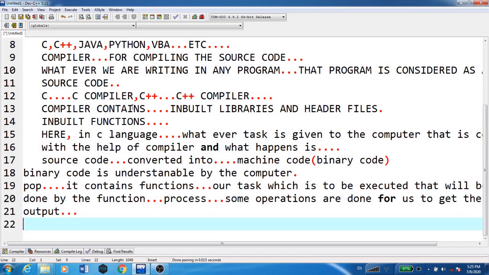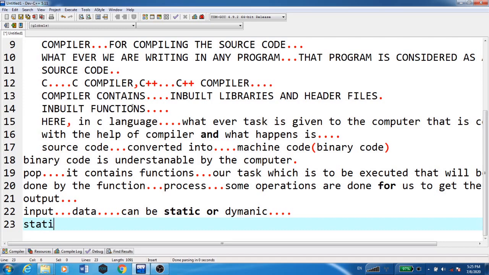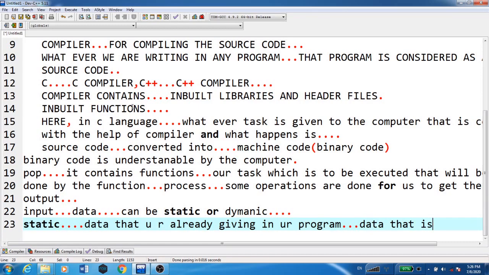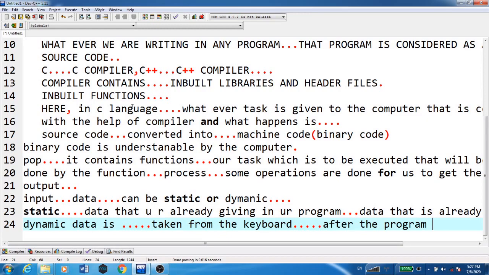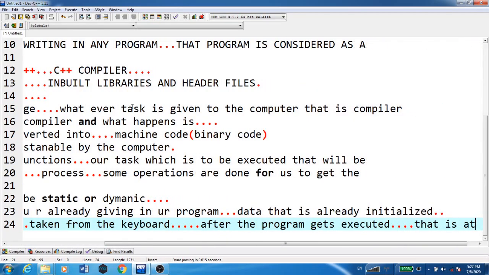Now, how can we do this? Whatever input we give in a program, the data can be static or dynamic. Static is data that you are already giving in your program, that is, data that is already initialized. Dynamic data is taken from the keyboard after the program gets executed, that is, at runtime.